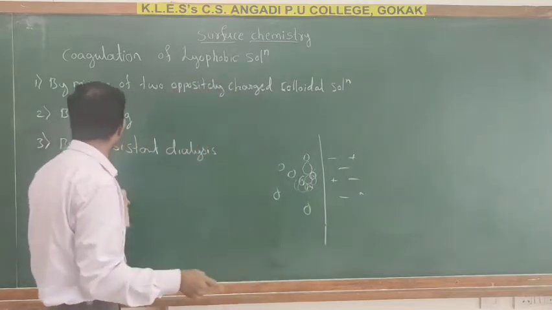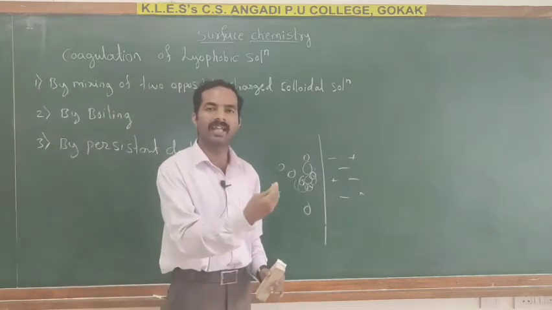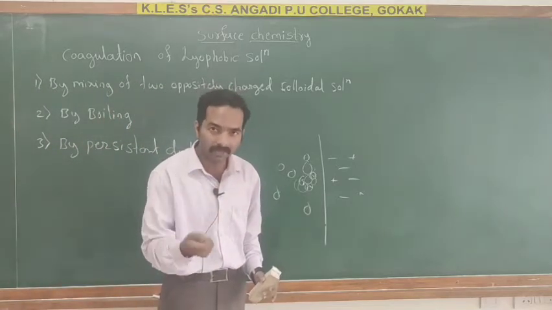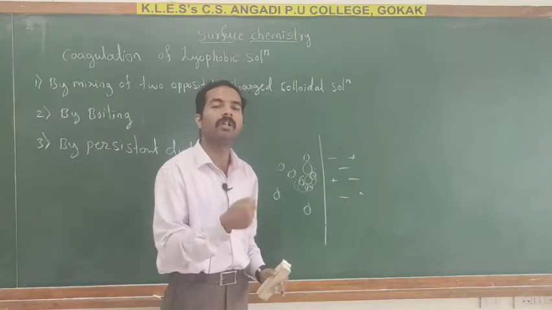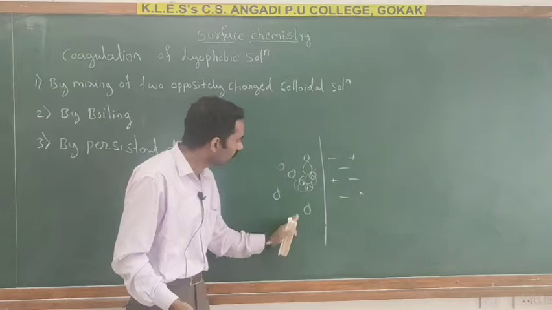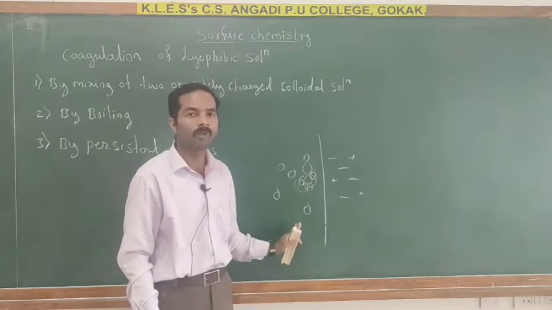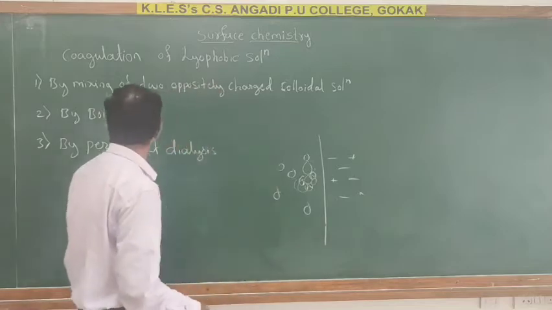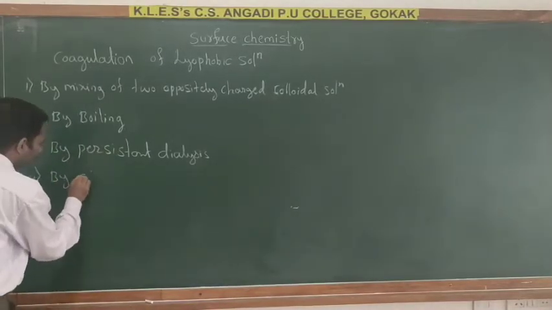So here the third one is by persistent dialysis. On prolonged dialysis, the trace amount of electrolyte present in the solution can be removed completely. The colloidal particles are unstable, and they join together to form coagulation. This is the fourth one, by